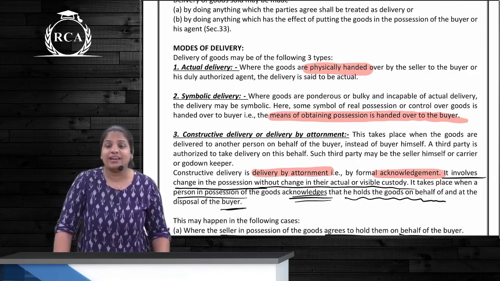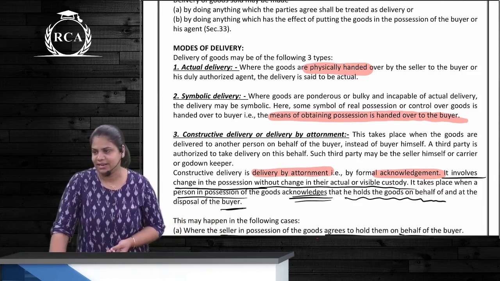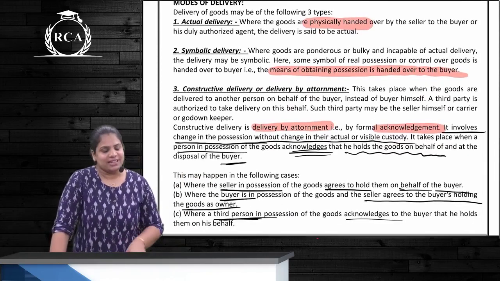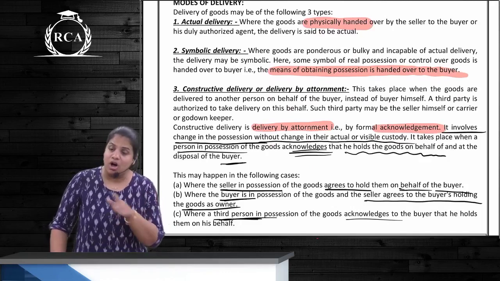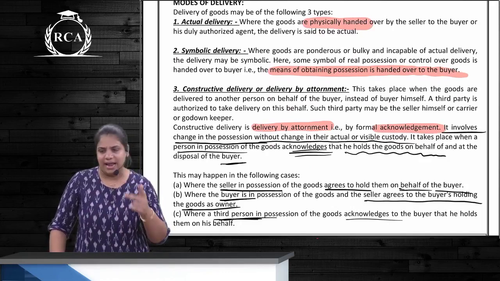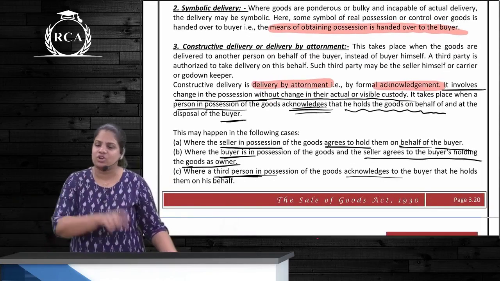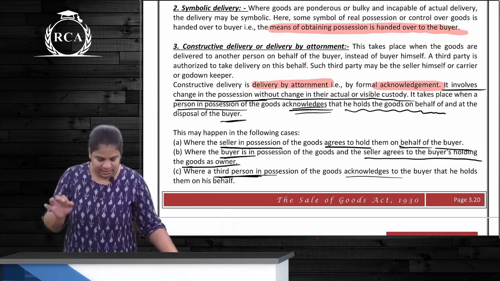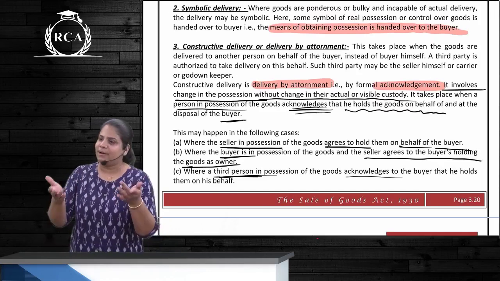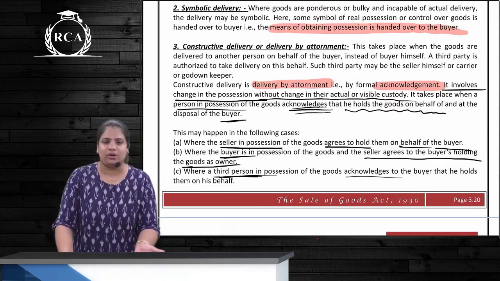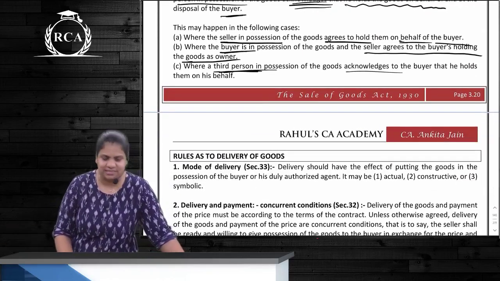Correct? And can there be any other type of delivery where goods are not moving from one person to other? Yes, and that is what? Constructive delivery, also called delivery by attornment or delivery by acknowledgement. Correct? In this type of delivery, there is a change of possession without the change in the actual or visible custody. Meaning where the goods are, they are going to be there only, but the possession has changed. Which will happen in these three cases?